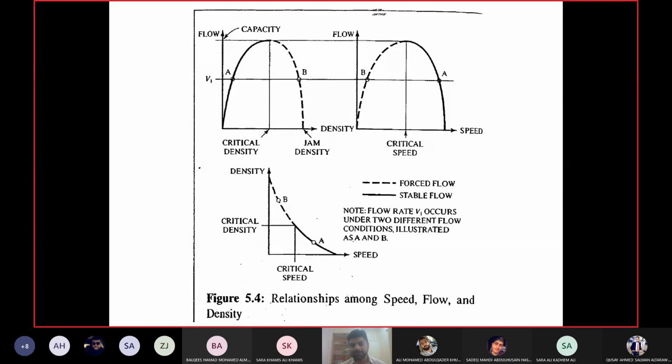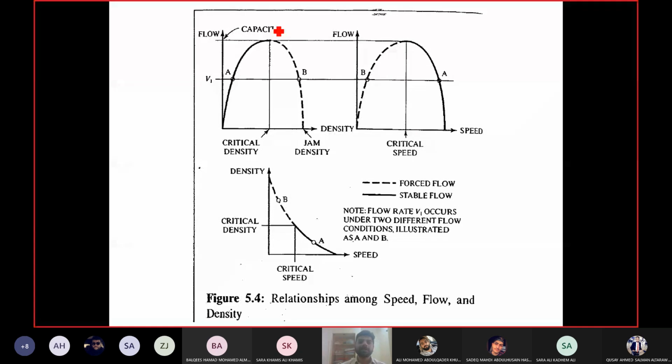This is understandable. Density 0 means nobody on the highway, so no flow. Then density increases, flow increases. More people are coming and moving, so the flow is increasing as well, until you reach the maximum point, which is the capacity.